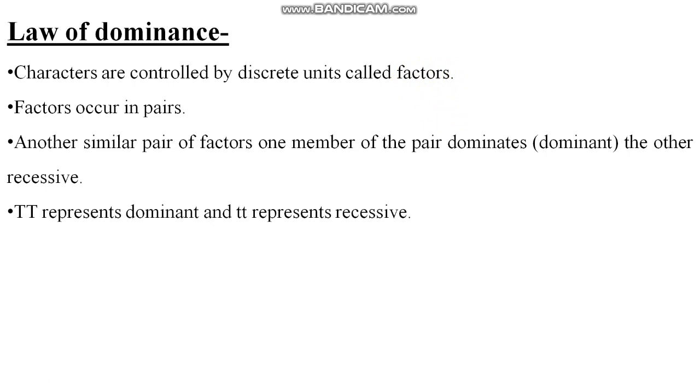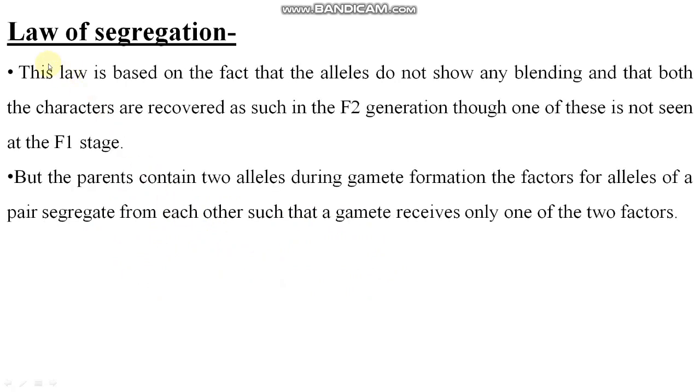So factors occur in pairs. I told you genes also occur in pairs. In a pair of factors, one member of the pair dominates, that is dominant, and the other is recessive. The dominant is showing and the recessive is not showing, right? So capital T represents dominant and small t represents recessive, and capital T small t represents hybrid. Clear? Phenotypically it will show the dominant character, but genotypically it will be a hybrid.